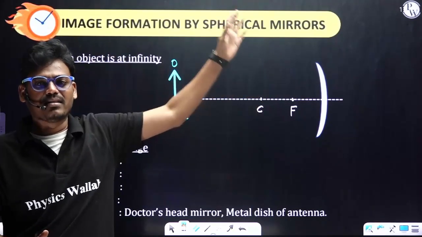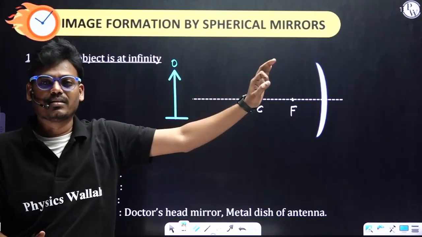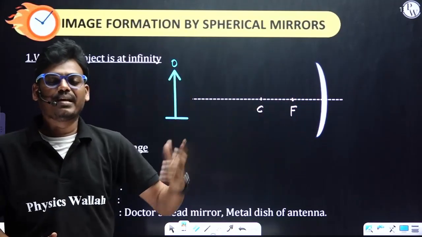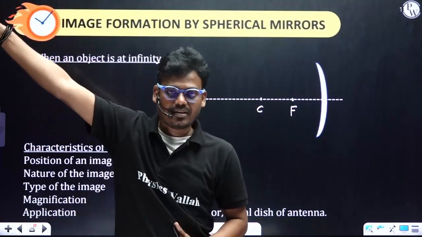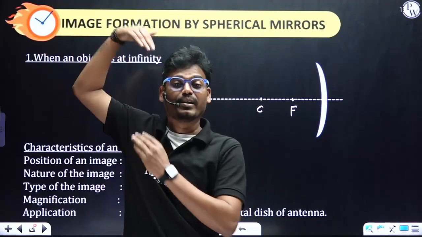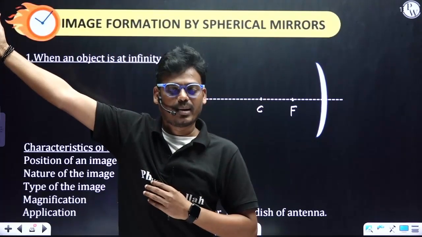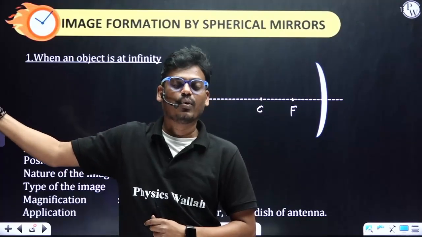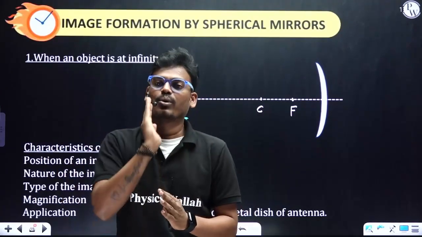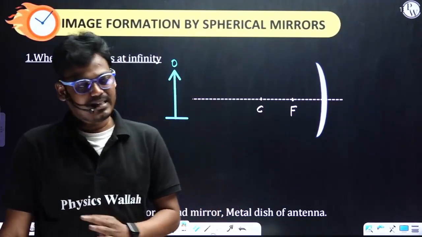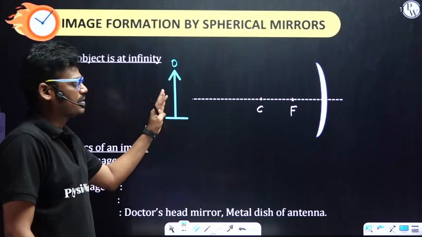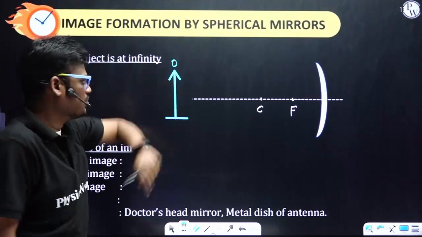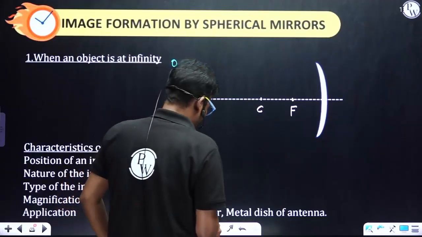At infinity means the rays of light will always be parallel to the principal axis. For example, consider sun rays. The sun is at a far distance from the earth, so rays from the sun we always consider parallel to the principal axis. In the same way, let's consider this object as a sun at infinite distance, and see how the image will be formed.